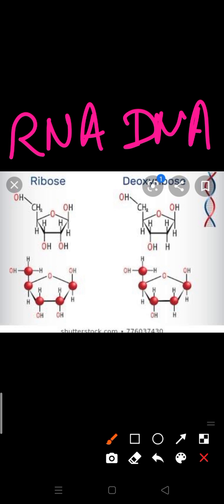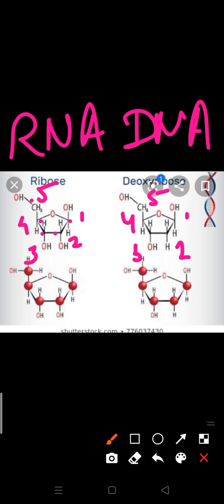So in case of ribose sugar, you can see it is a pentose sugar: 1, 2, 3, 4 and 5. 5 carbons are present. Clear? This is known as the first carbon, second carbon, third carbon, fourth carbon, and the fifth carbon atom. In case of deoxyribose, the same pattern is there, 1, 2, 3, 4, 5 carbons.